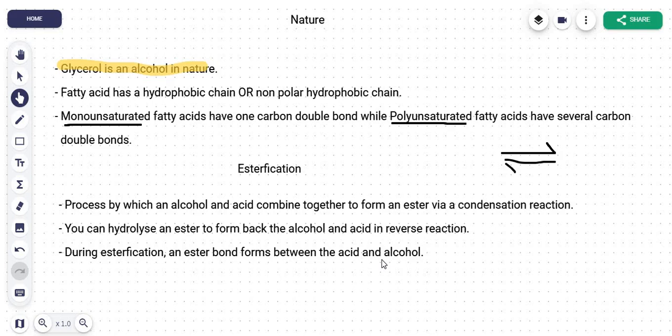So when an alcohol, that is your glycerol, remember I said that a glycerol is an alcohol in nature? So that's what I mean, that your glycerol, which is an alcohol, combines with your acid, that is your fatty acid, to form a lipid, that is an ester, right? Now we'll look into that in much more detail.